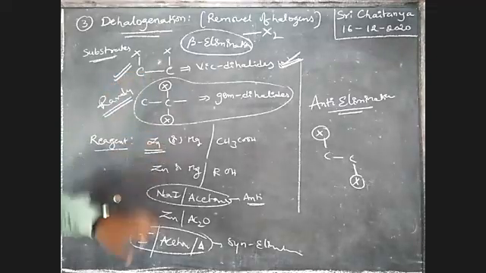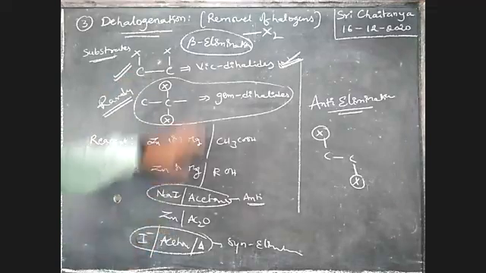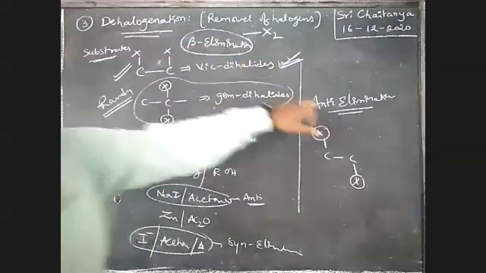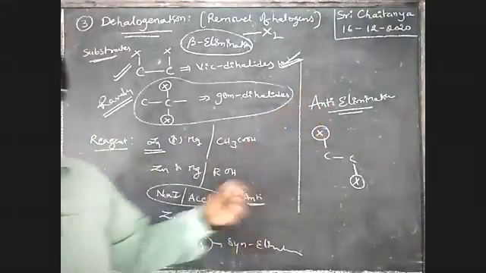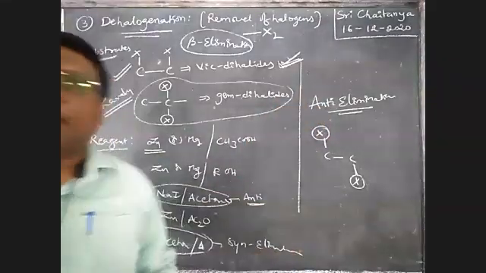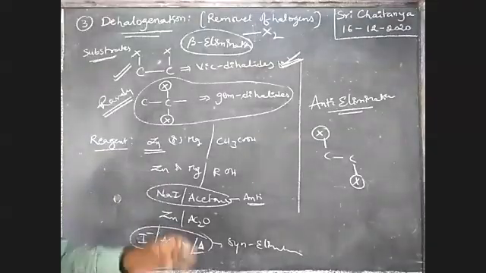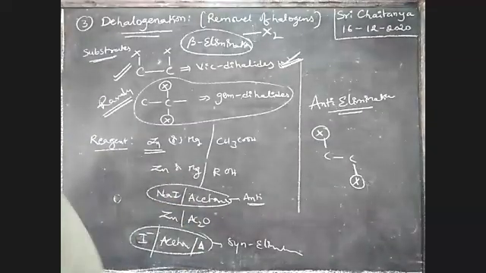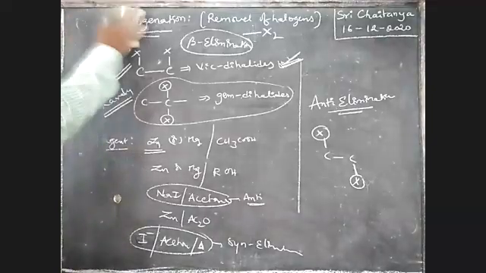These are treated with any one of these reagents. In most cases, 100% beta elimination, anti-elimination. Only in one case, if heating condition is applied, syn elimination is applied. Now some examples.